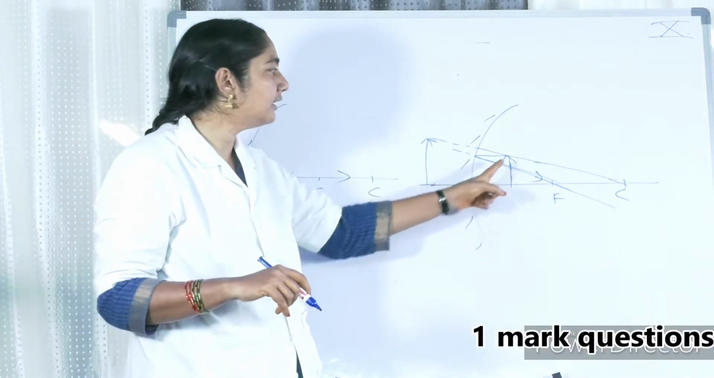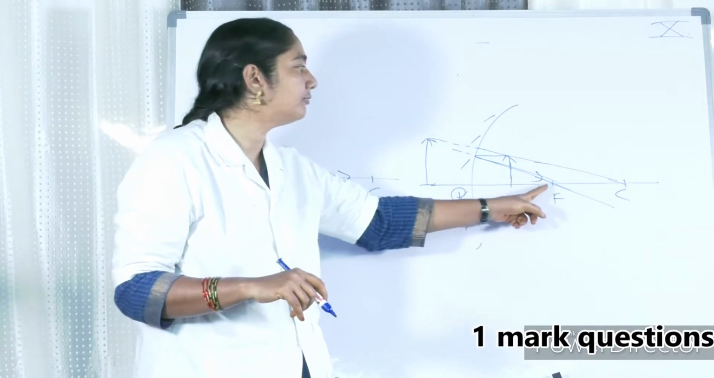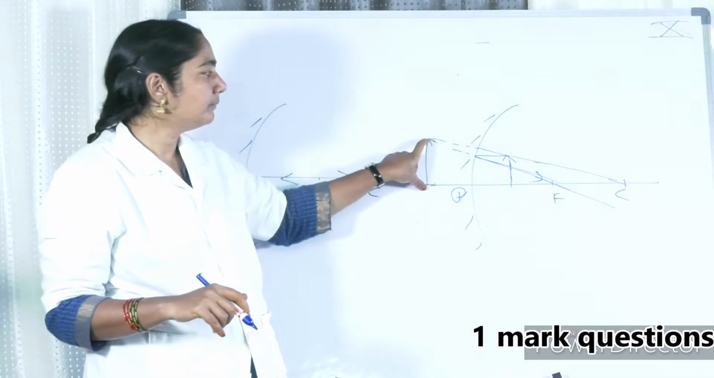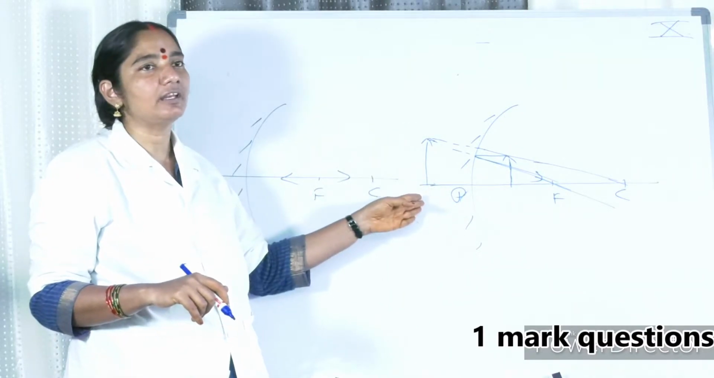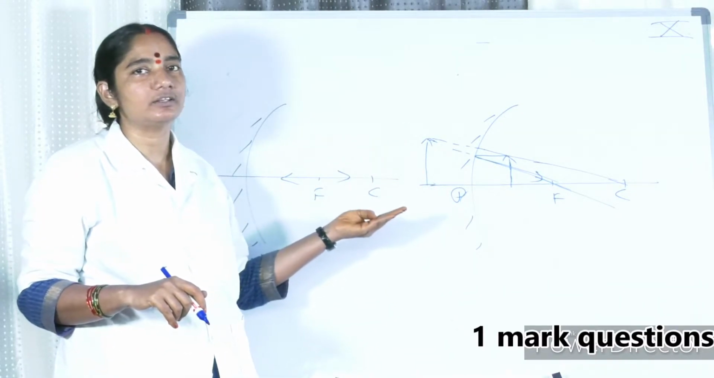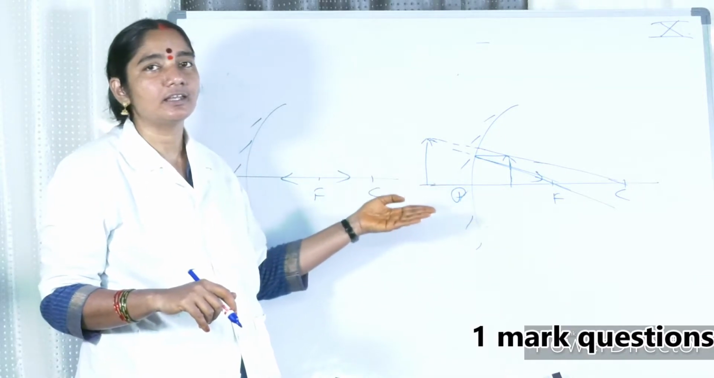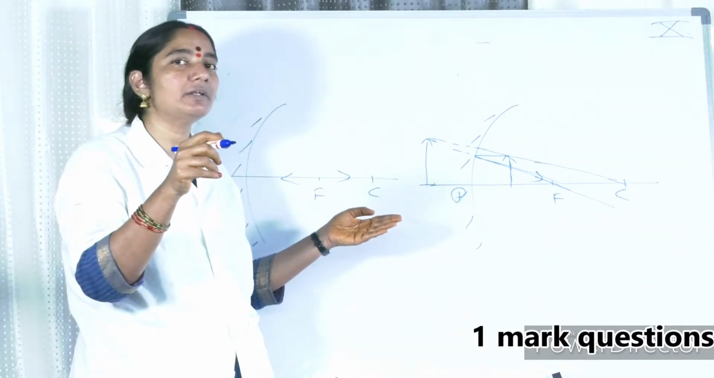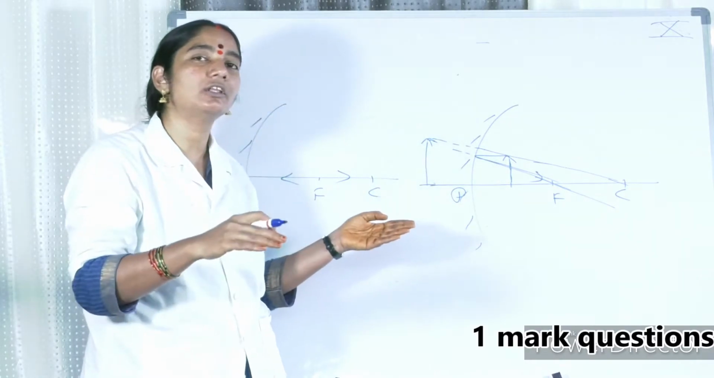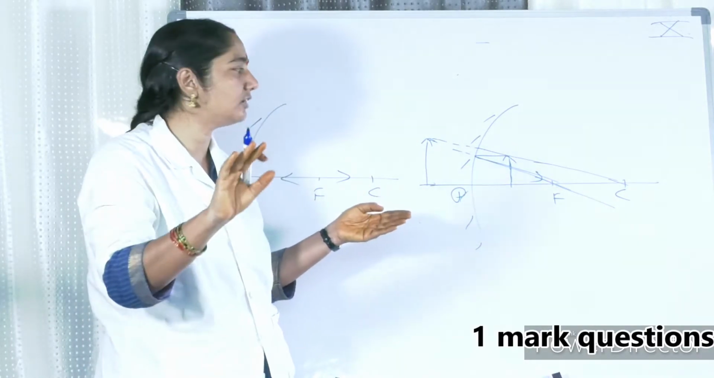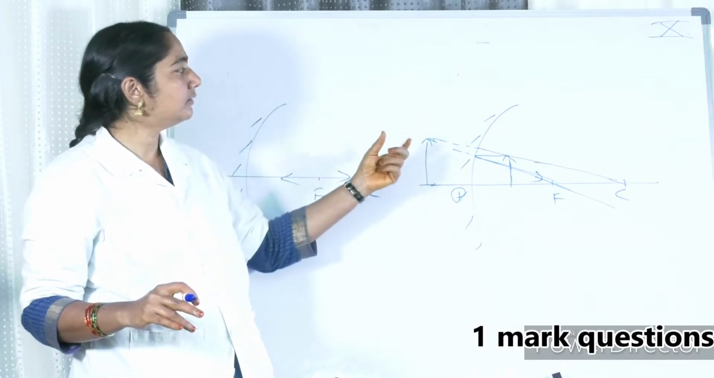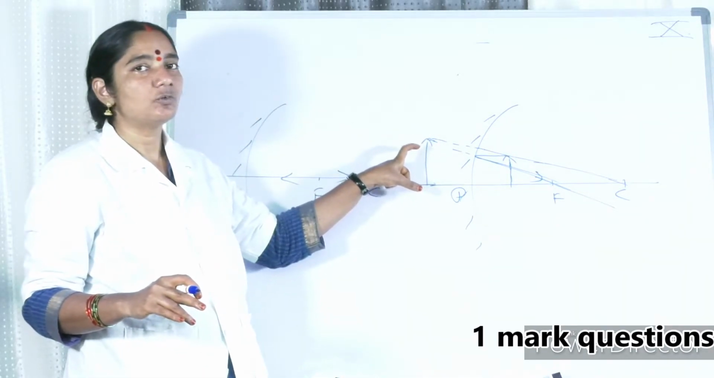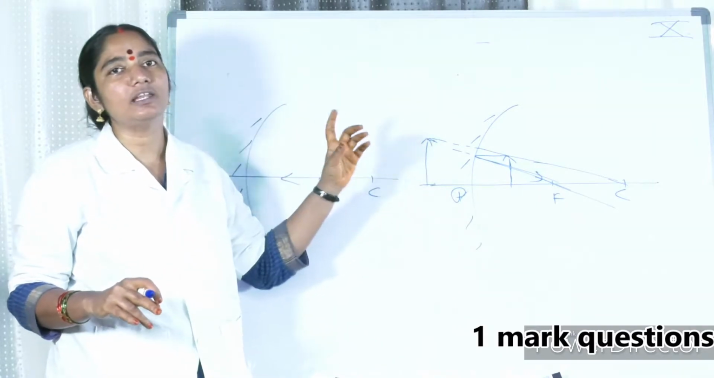This is a case where the object is kept between P and F, which means the image formed is a virtual image, an erect image, and a magnified image. That is what you have to write. Even though the question paper has the diagram, please draw the diagram once again on your answer sheet and write the conclusion that it is an erect, virtual and magnified image.